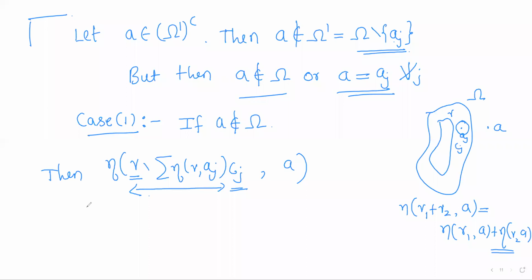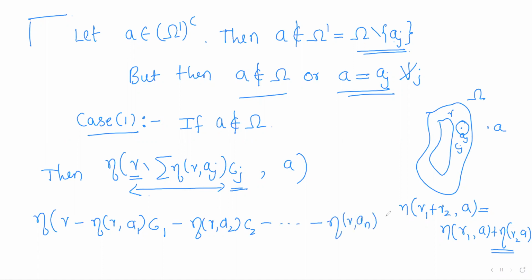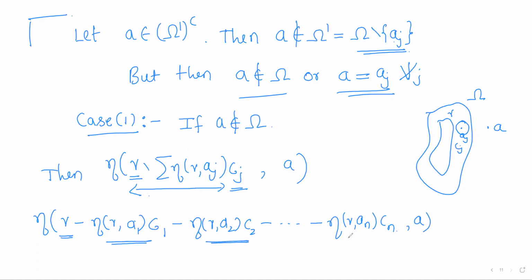So what is this curve? So gamma minus summation of eta gamma aj into Cj. So if I expand the summation, the first term is eta gamma a1 into C1, eta gamma a2 into C2, minus, and so on, eta gamma an into Cn, right? So this is what the curve is. So we have to find the index of A with respect to this one. So this is one curve, this is one curve, this is one curve, this is one curve.